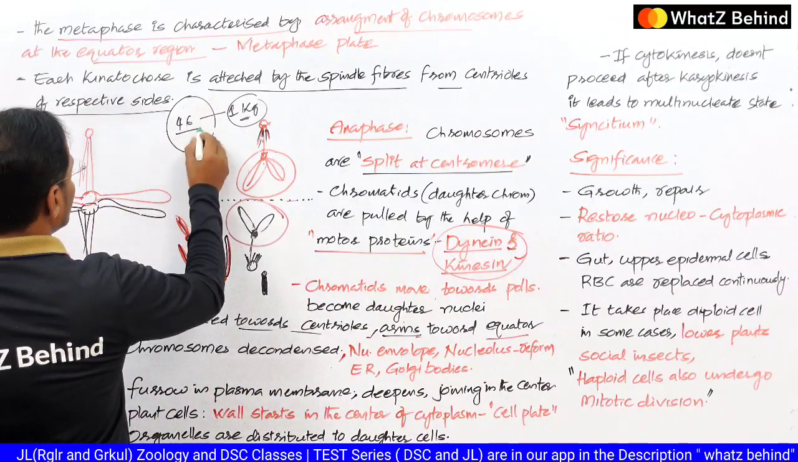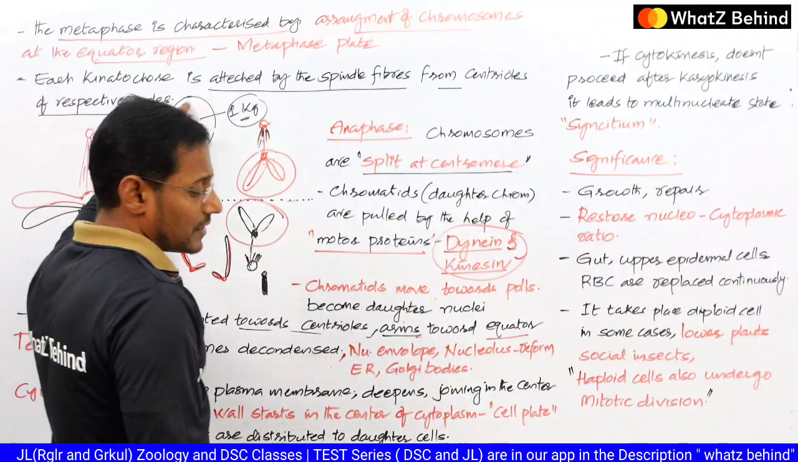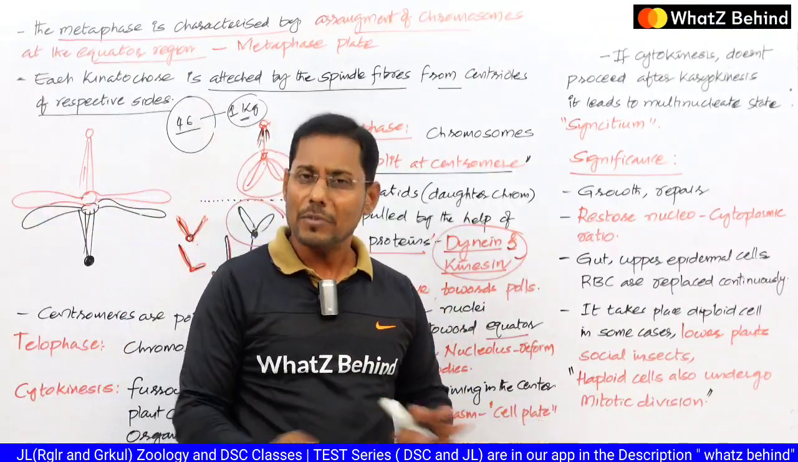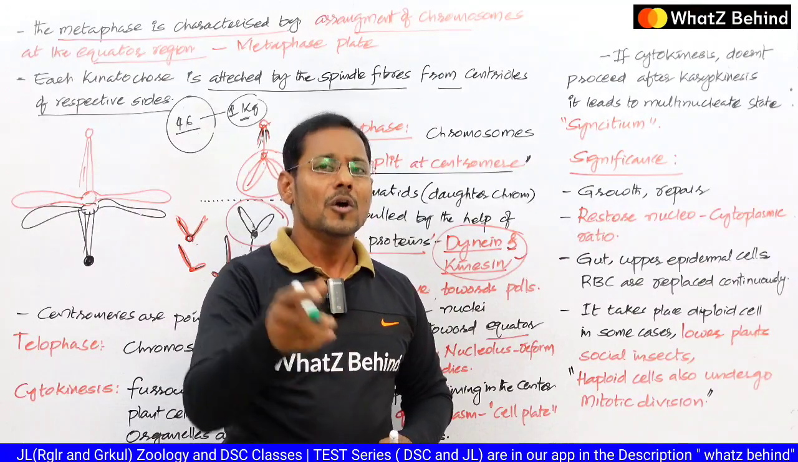So here we cannot come across the chromosomes even. In the synthetic phase, chromosomes are not visible at all. The formation of chromosomes starts only in the prophase.